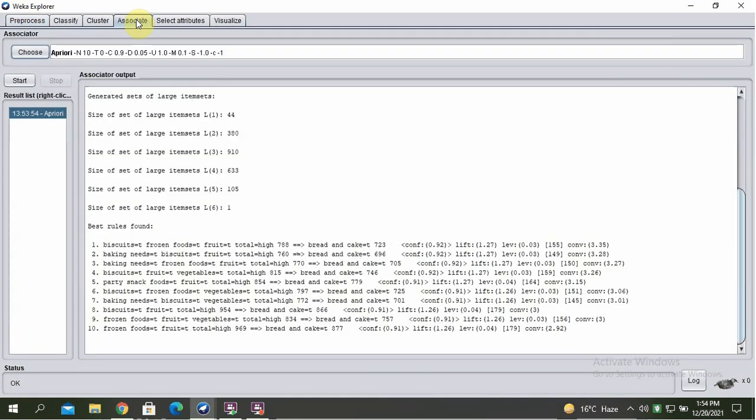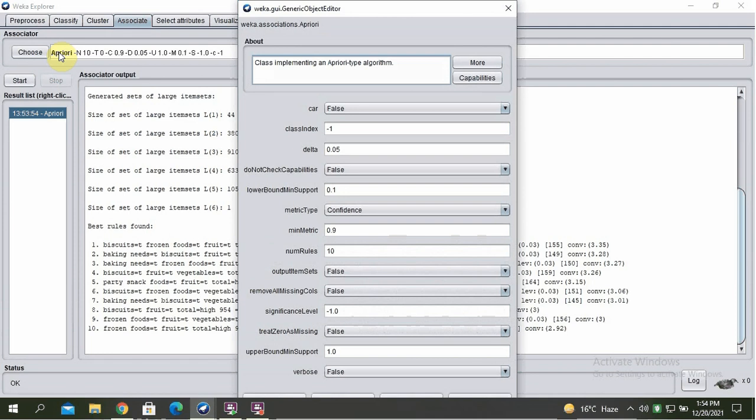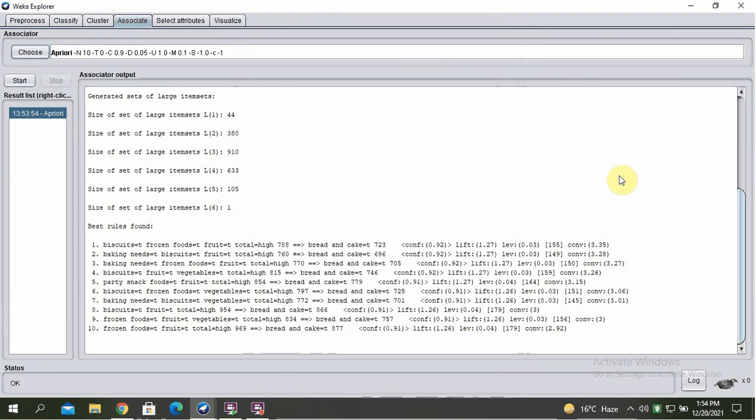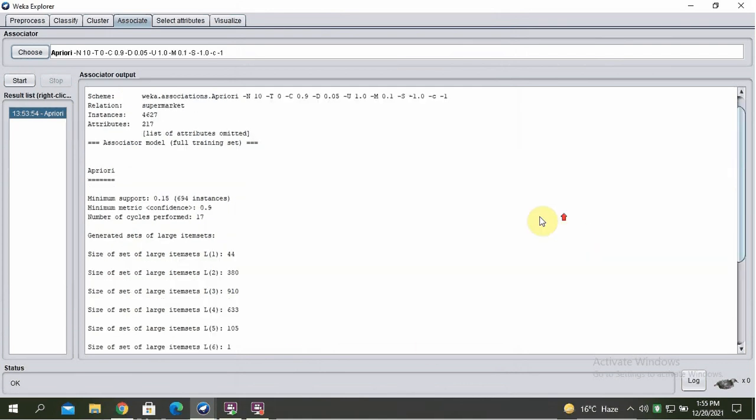Click on the Associate tab and click on the Choose button. Select the Apriori association as shown in the screenshot. This allows you to set the parameters for the Apriori algorithm. After you set the parameters, click the Start button. After a while, you will see the result as shown in the screenshot.